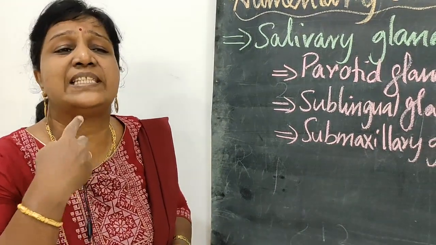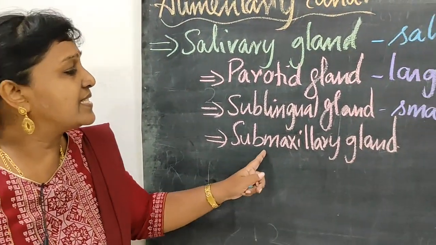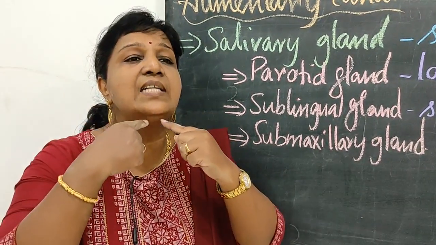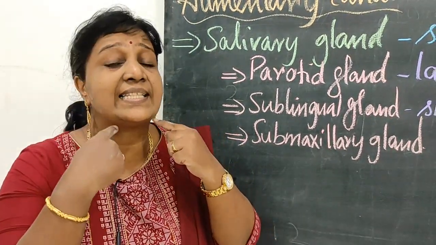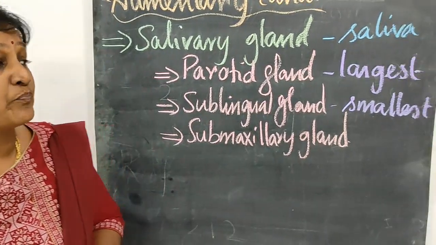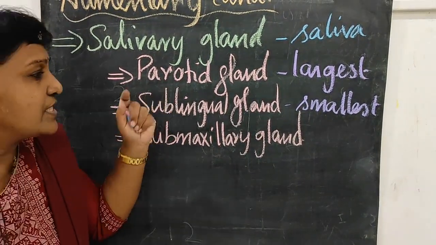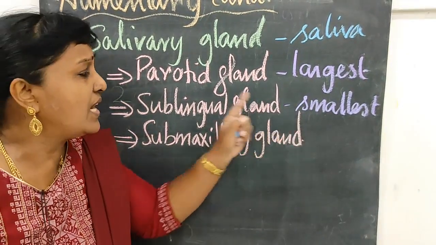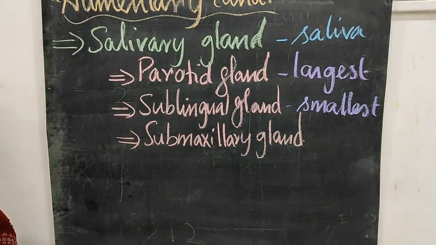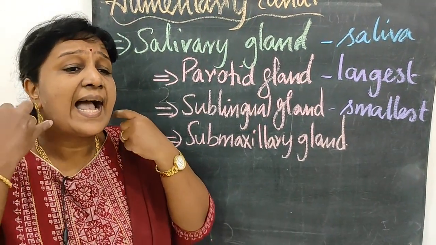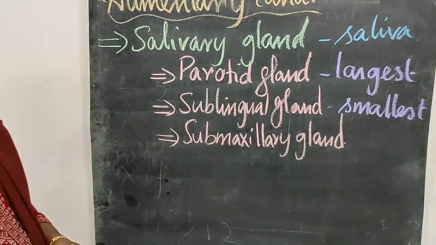The submaxillary glands lie at the angle of the jaw. So which is the largest salivary gland? Yes, the parotid gland. Which is the smallest? The sublingual gland. And the submaxillary gland lies at the angle of the jaw.